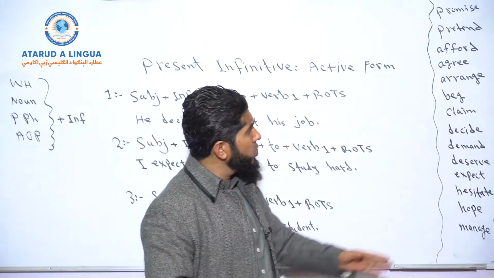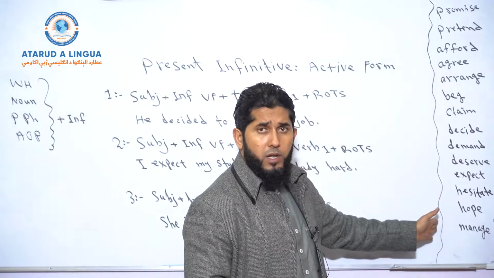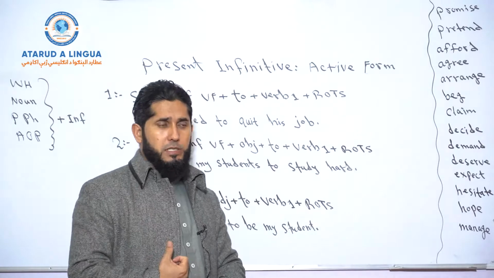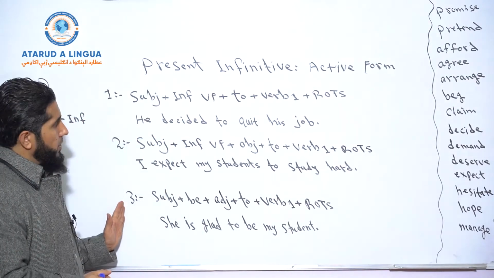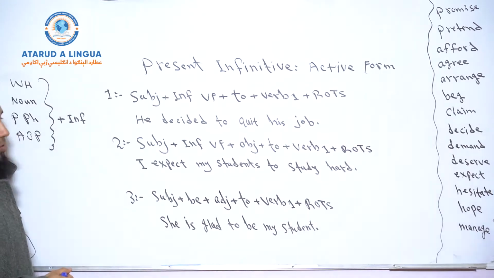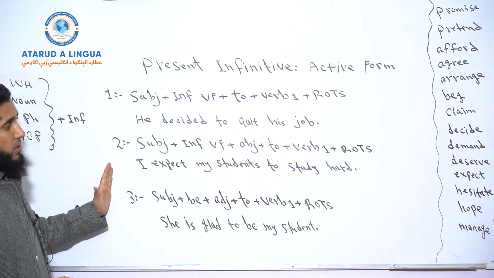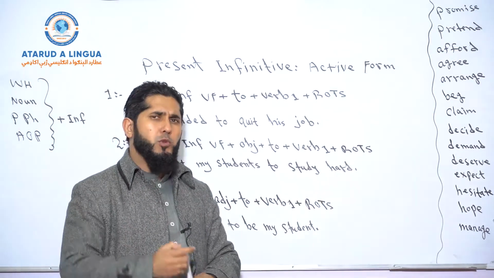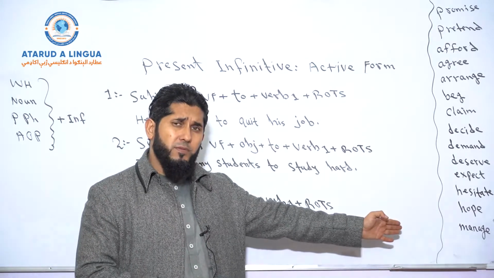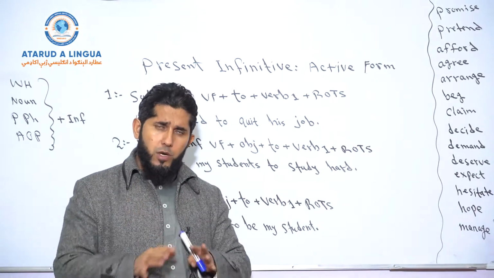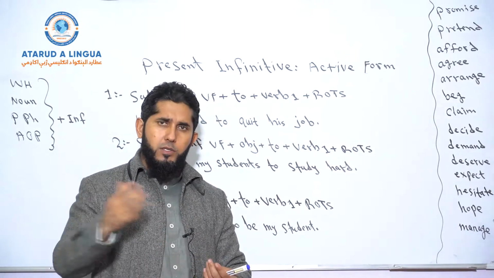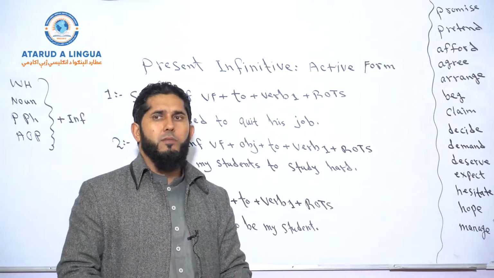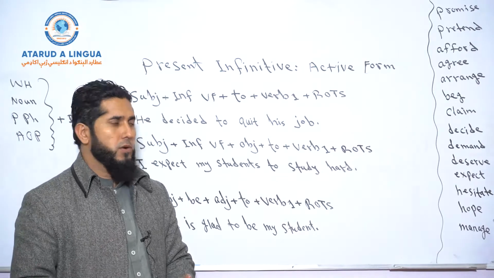Got it? So I've written some very common verbs over here that we will be using later on when we practice and when we make examples in sentences. And the three structures over here, and there are some extra points. Okay, so first I want to explain these three structures. And then you have more infinitive verbs in your books, okay? And to the audience, these are some of the common infinitive verbs, but you can do your own research. You can search Google for a list of infinitive verbs, copy a lot of infinitive verbs from Google, and then you can practice them and use them in your sentences, okay?